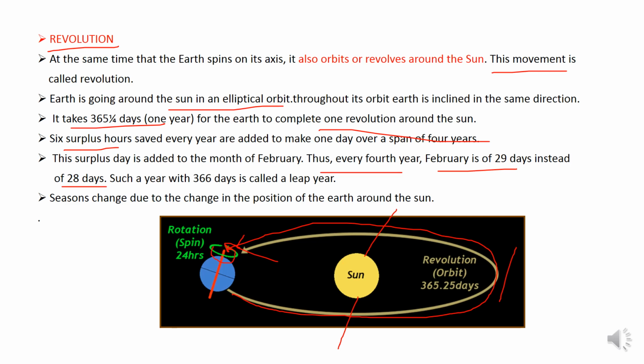And seasons change. This is due to change in the position of the Earth around the Sun. So, days and nights, it is due to rotation. And seasons change, it is due to revolution.